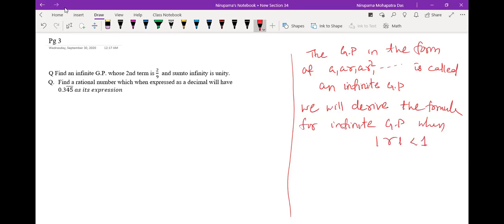So it means r should be between -1 and 1. Okay.